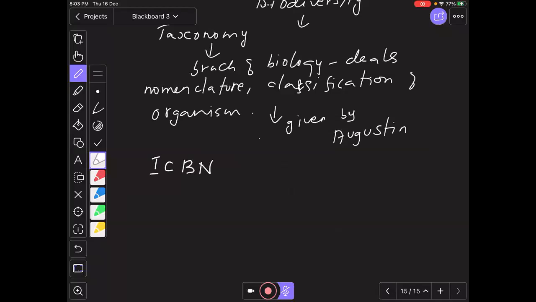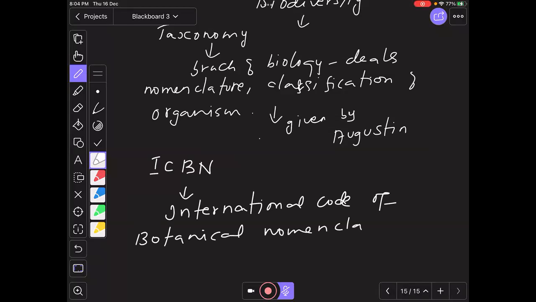ICBN. This is the International Code of Botanical Nomenclature, for naming organisms.